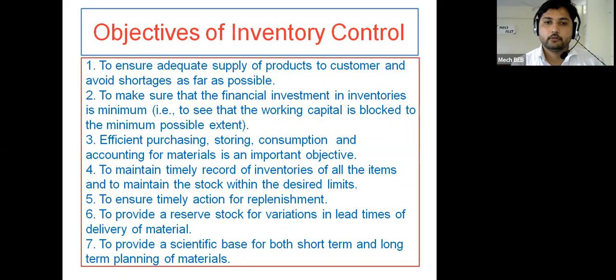Then the second one, to make sure that the financial investment in inventories is minimum.